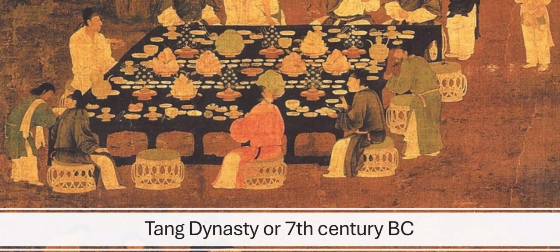It is said that this was during the Tang Dynasty or the 7th century BC, and it is said that peonies were gardened in the central palace in China during the Tang Dynasty, and it became such a popular flower that it was recognized as the national flower of China, even though it wasn't the official flower, because later on the official flower became the plum blossom. However, peonies became so popular that it was recognized as the national flower even though it wasn't the official one.